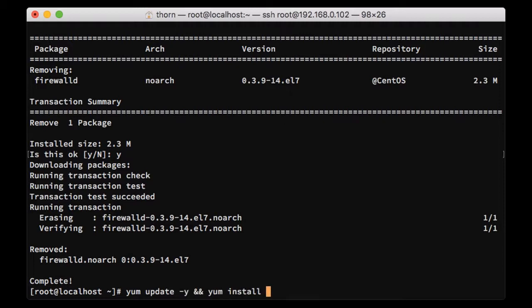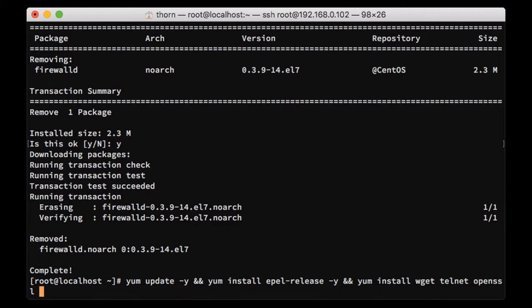Then yum install epel-release -y, and then I just want to make sure that we have wget utility, telnet, OpenSSL. Okay, this is it. This is enough so far.